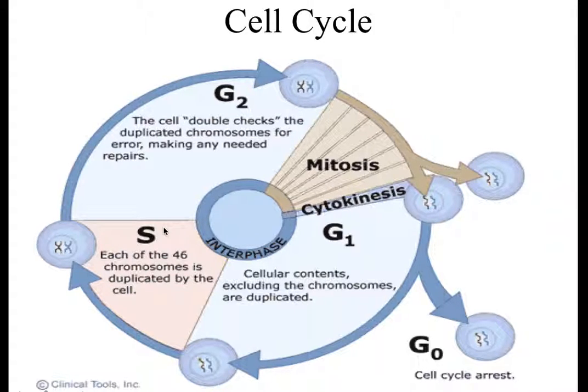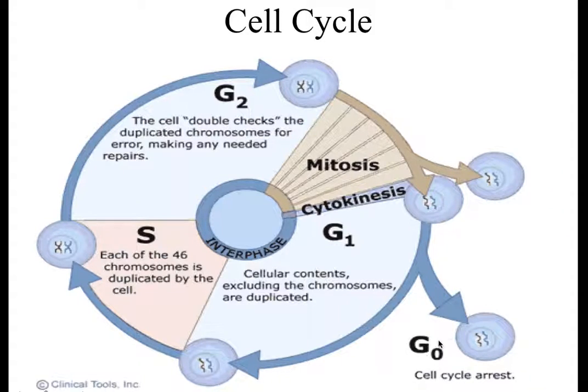Once we get the replication process complete, the cell is going to double check and make sure, hey, I didn't make any mistakes in replication. Everything's ready for us to move on to the next part. So G1, S, and G2 make up interphase. Once we hit here, we're going to flow through and go to mitosis. And we're going to divide out that DNA. And then when we finish and complete that, we will divide the cell itself through cytokinesis.